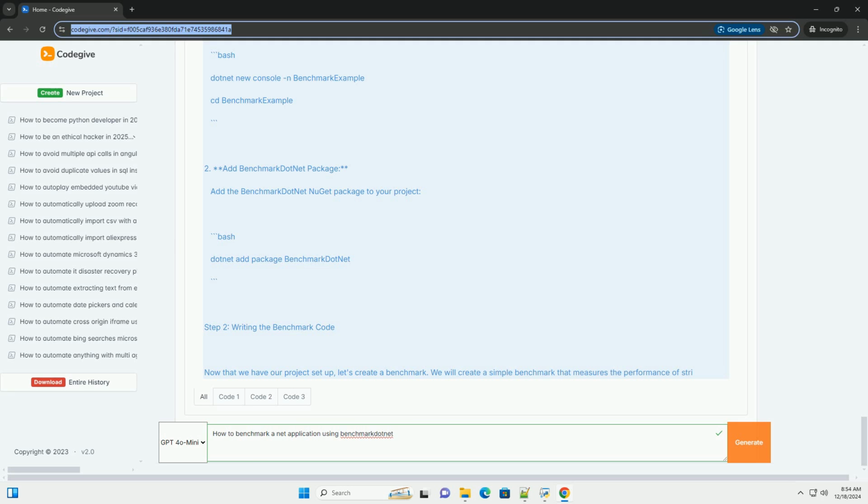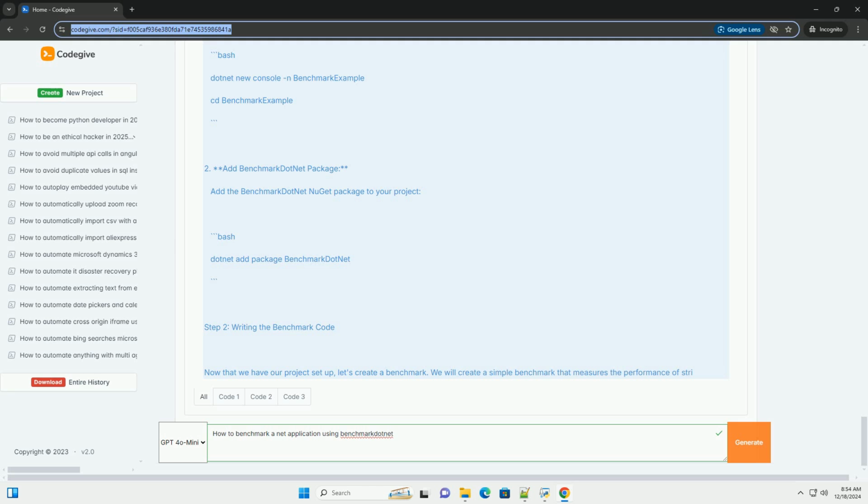C#: using BenchmarkDotNet.Attributes; using BenchmarkDotNet.Running; public class StringBenchmarks, private const string word1 = "Hello"; private const string word2 = "World". Benchmark, public string Concat() => string.Concat(word1, word2). Benchmark, public string Interpolation() => $"{word1} {word2}".